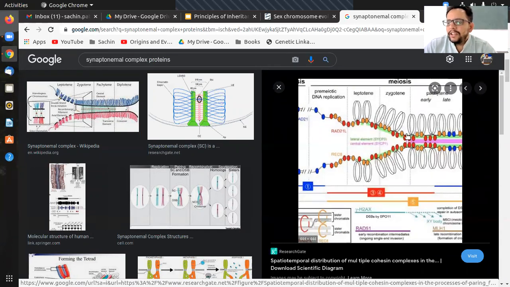Imagine this whole thing in three dimensions, and these individual strands are passing through one portion of the synaptonemal complex, and this other strand is passing through another portion. It is like a whole protein bunch through which the chromatids individually go, and wherever the crossing over has to happen, certain proteins change their shape, due to the utilization of ATP and so on.